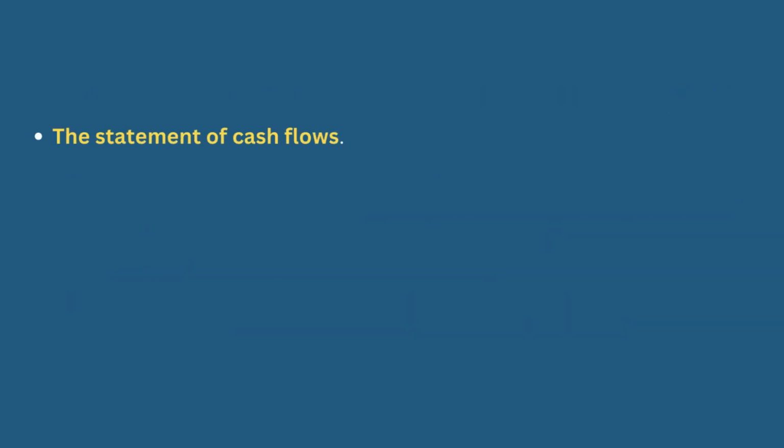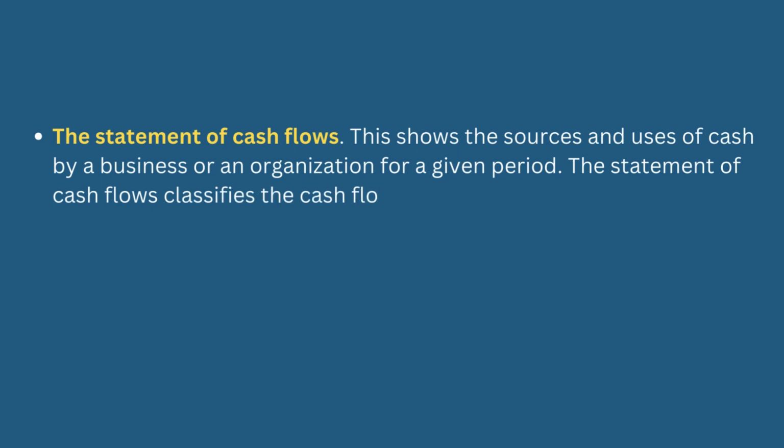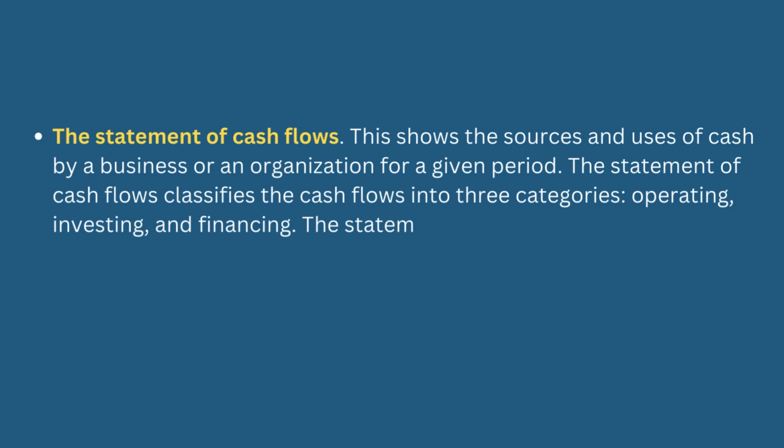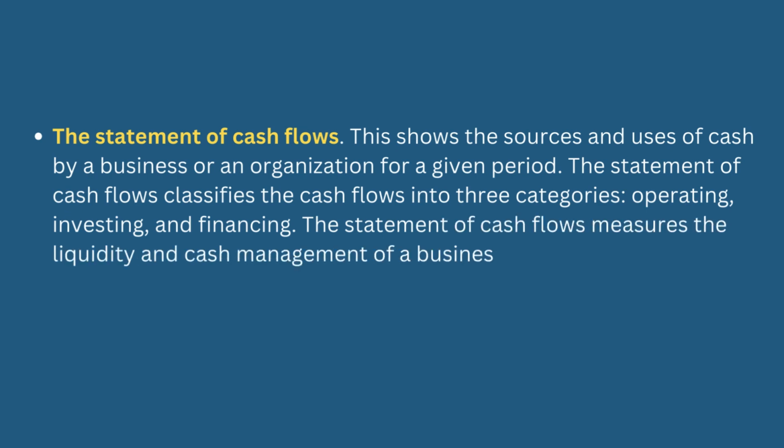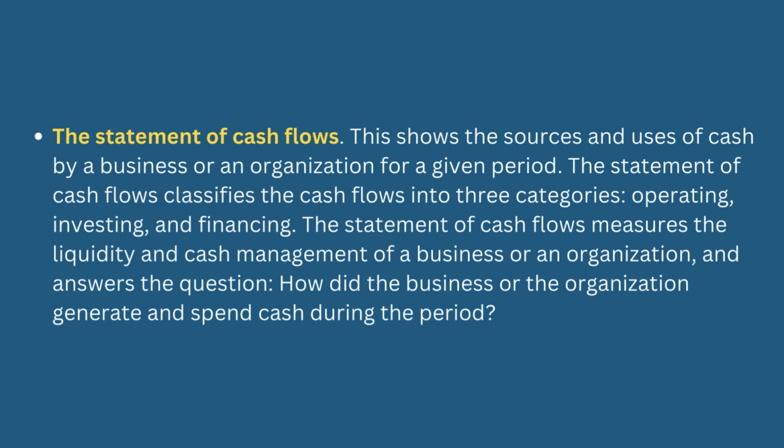The statement of cash flows. This shows the sources and uses of cash by a business or an organization for a given period. The statement of cash flows classifies the cash flows into three categories: operating, investing, and financing. The statement of cash flows measures the liquidity and cash management of a business or an organization, and answers the question, how did the business or the organization generate and spend cash during the period?